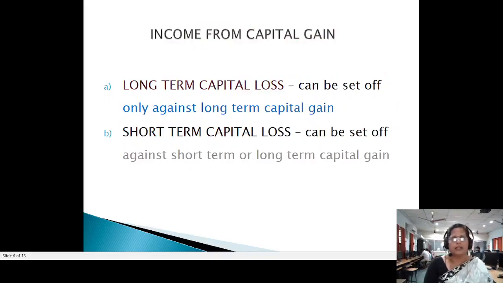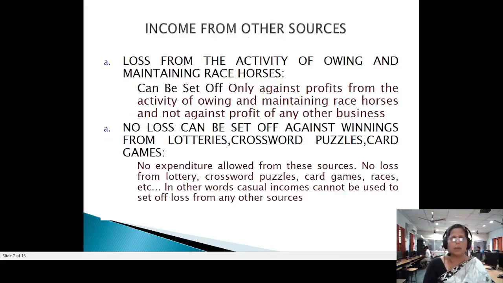The second head, income from capital gain. Again, income from capital gain is subdivided into two. One is long-term capital gain, another one is short-term capital gain. Suppose you are getting any loss under the head long-term capital gain, those losses can be set off only against the income from long-term capital gain. Likewise, if you have any short-term capital loss, those losses can be set off against short-term capital gain as well as long-term capital gain.